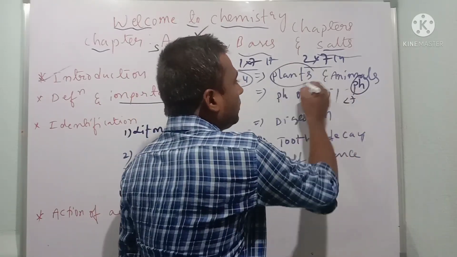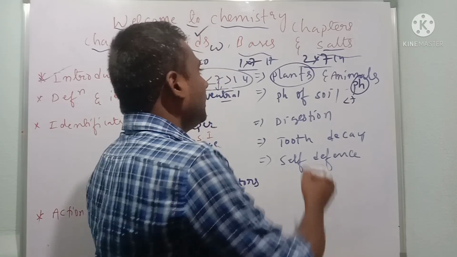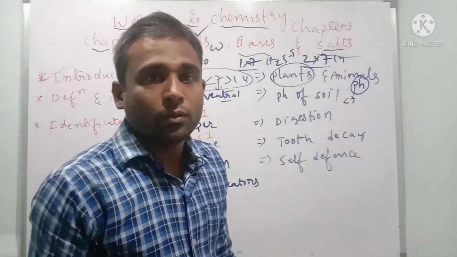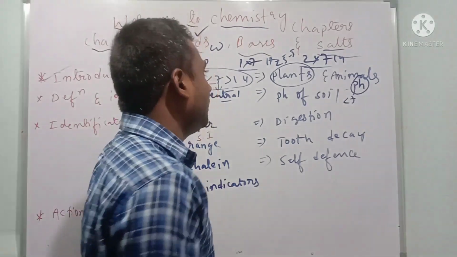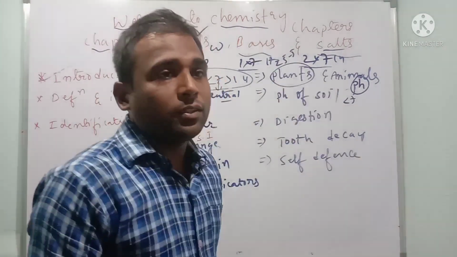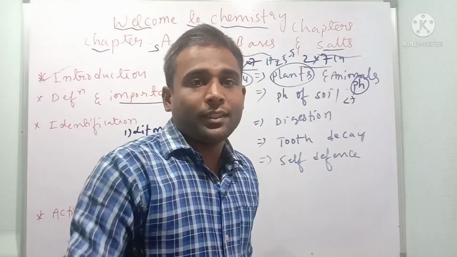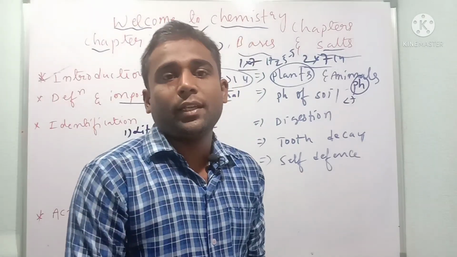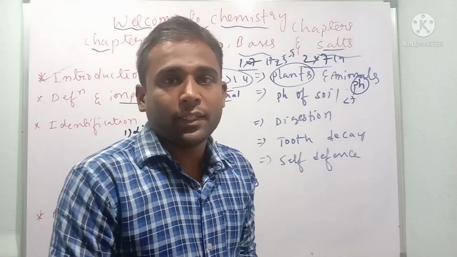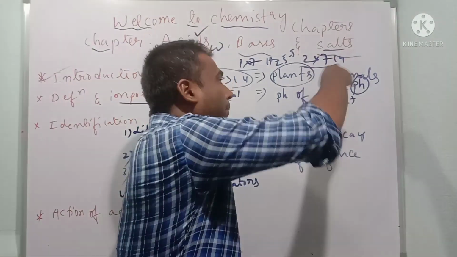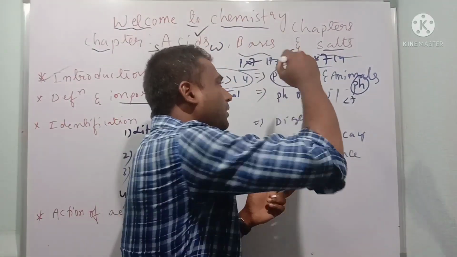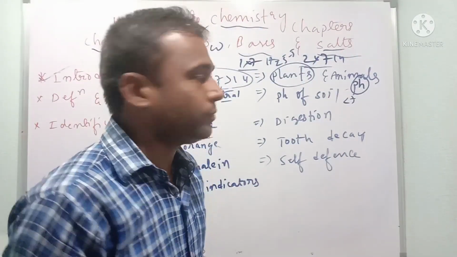Even in nature, if the pH value is less than 5.5, it is going to cause acid rain. If it flows into the water, there is a disadvantage. Animals may die. This is not happening in normal rain, which is naturally occurring.